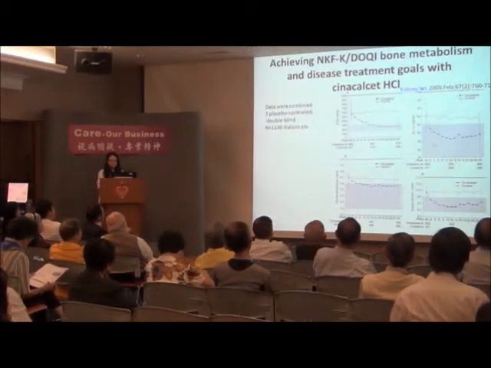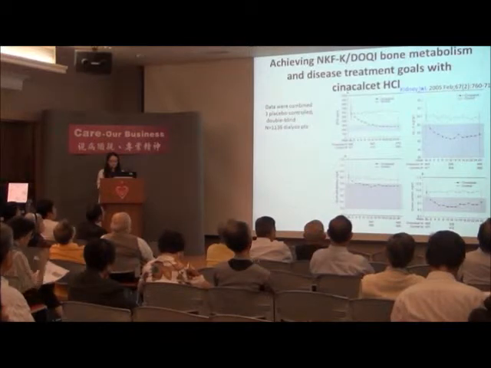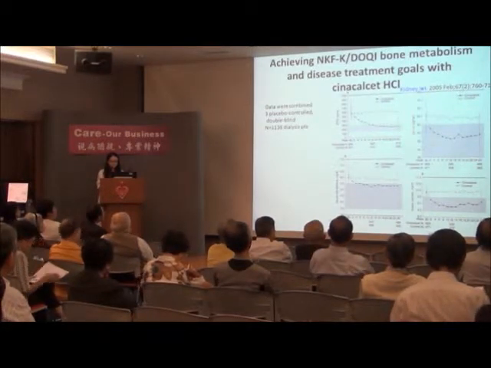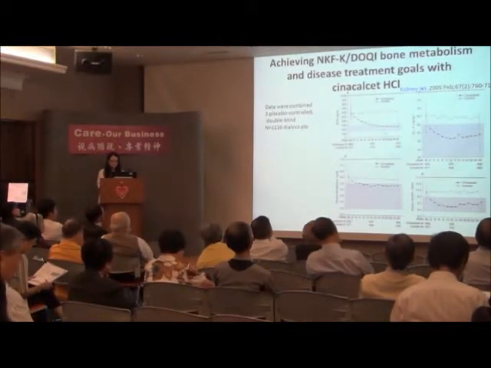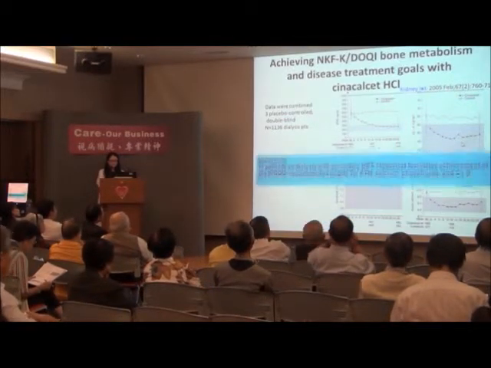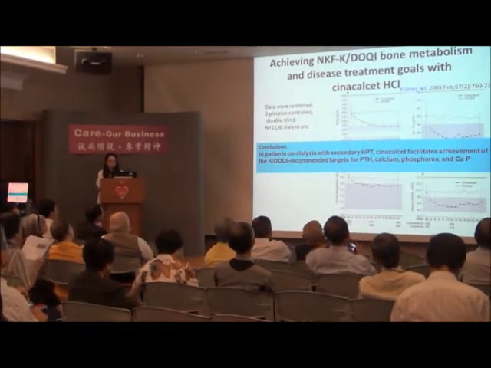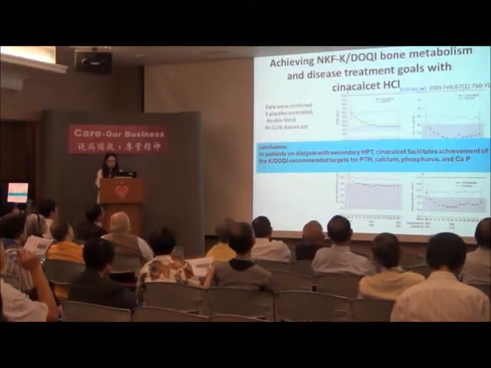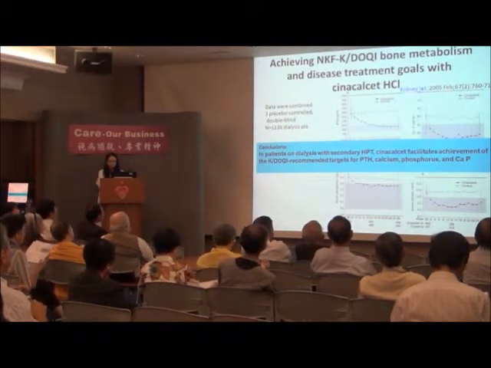This gray area is the recommended target level by the K-DOQI of the PTH, and also the calcium phosphate product, and also the serum phosphate. In the cinacalcet group, more patients are able to reach the target of the recommended K-DOQI reference level. So the conclusion is that in patients on dialysis with secondary hyperparathyroidism, cinacalcet facilitates achievement of K-DOQI recommended targets for PTH, calcium, phosphate, and the calcium phosphate product.